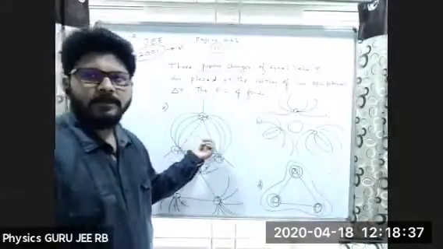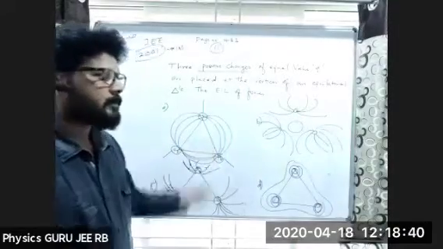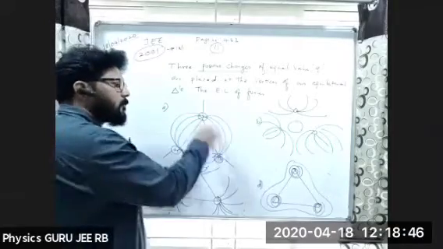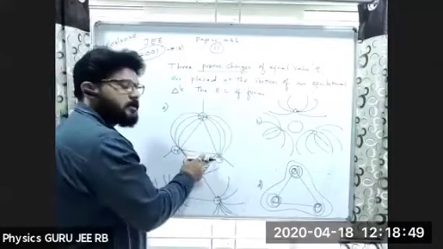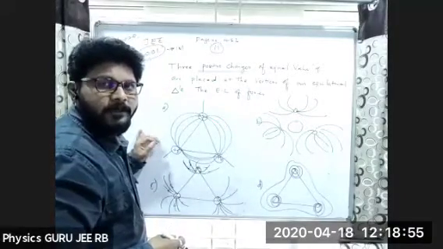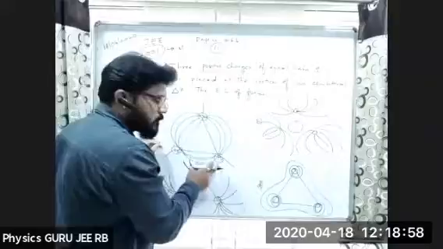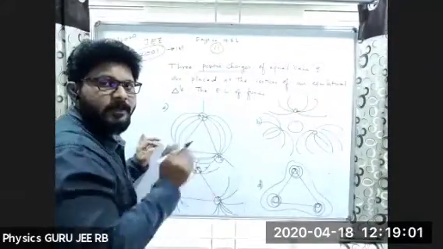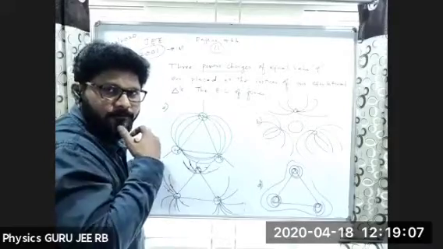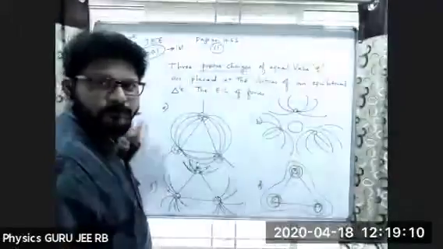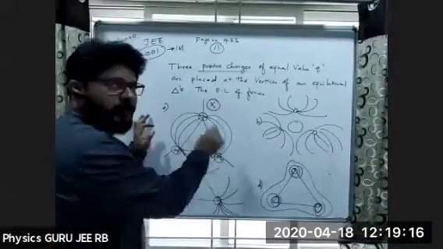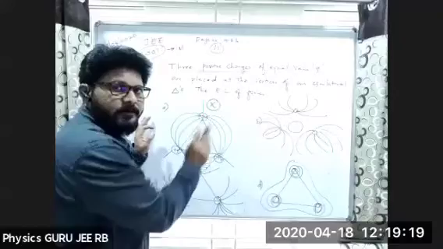Why is the first one not correct? Because electric field lines do not form a closed loop. Here, both are positive charges. So positive and positive charges' electric field lines will not meet at a particular point. What is the property number we discussed? The second property, right? So that means this is failed. They will not meet. If this is positive and this is negative, then it will be the right option.